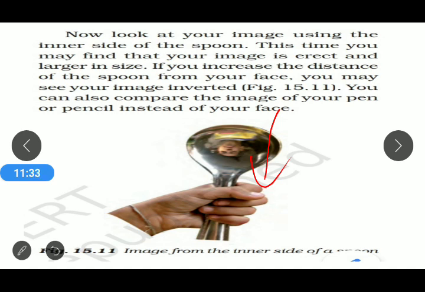When we increase the distance, we also see that the size of that image changes. That means it increases or decreases. The image is inverted, and the size of the image increases or decreases as we take the spoon away from our face and close to our face. That is what we can see from that activity.